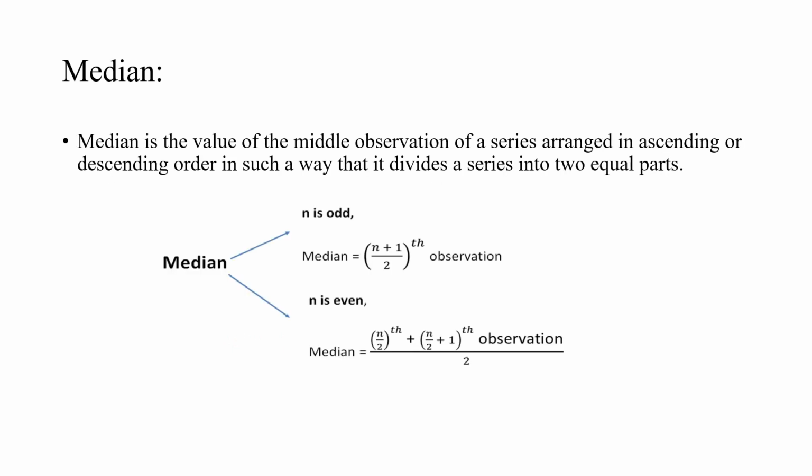Now moving on to the median part. The median is the value of the middle observation of the series arranged in ascending or descending order in such a way that it divides the series into two equal parts. When the number of observations is odd, the median is calculated by this formula, and when it is even, it is calculated by this formula.